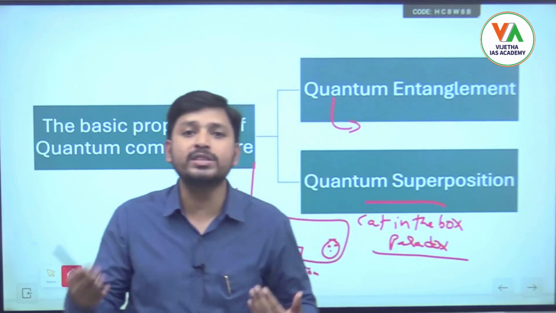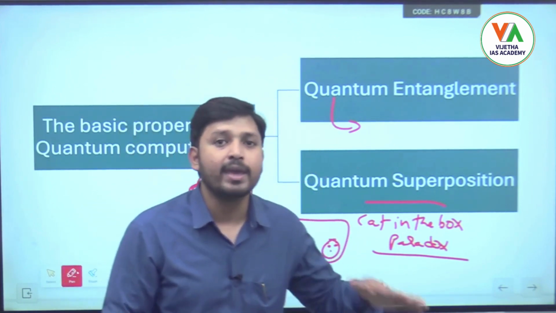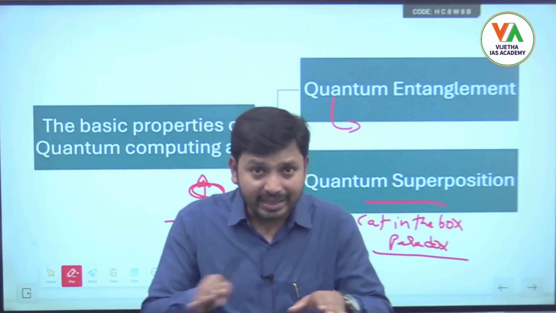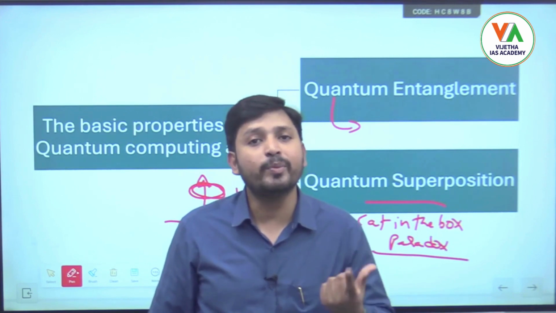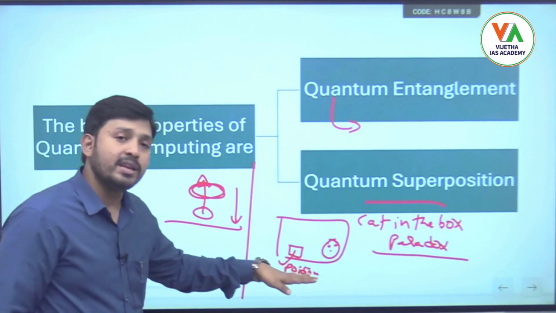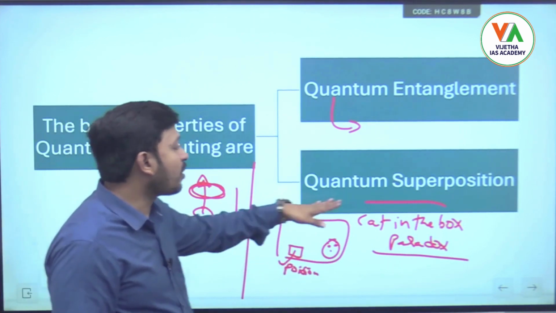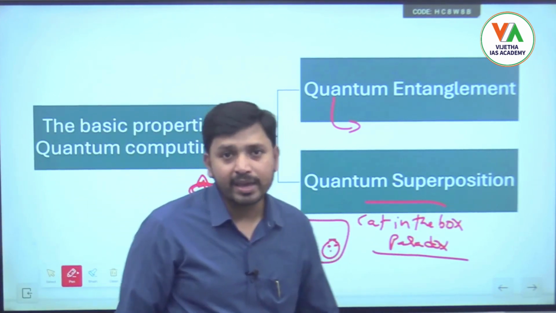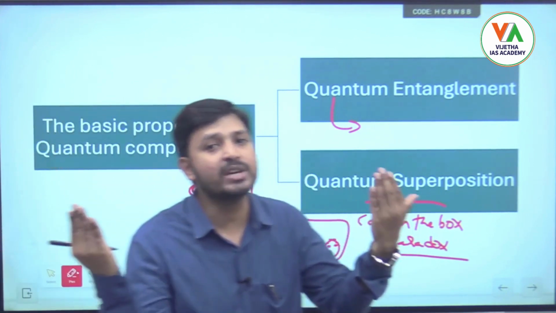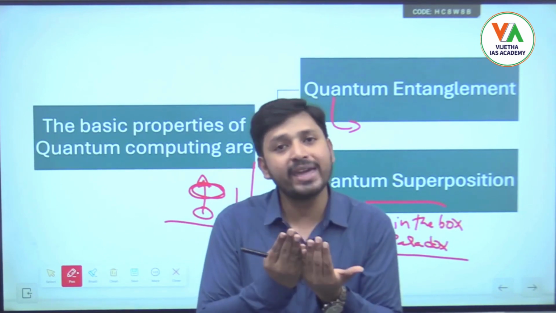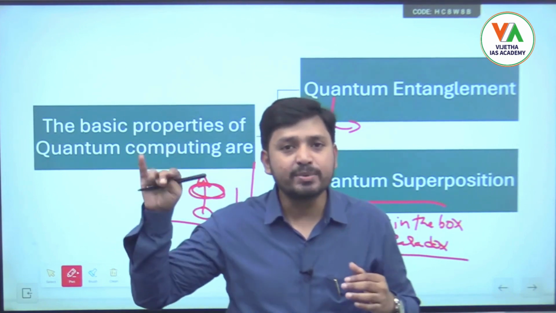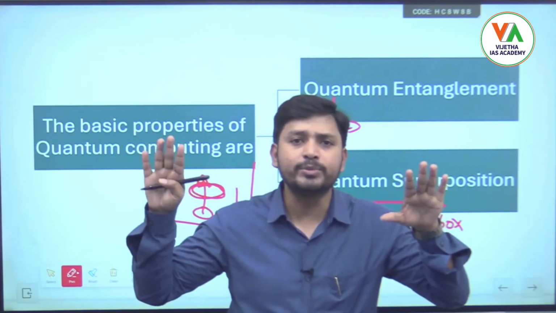But once the box is open, only then can we say with certainty, yes, the cat is dead or the cat is still alive. We can say that only when the box is open. But till the box is closed, the probability of both events will be there, whether it is dead or alive, right? So simultaneously both events can be there. That thing is called quantum superposition. Quantum entanglement is when any two objects are brought very close to each other, once they are paired up, and even after being separated by any distance, if any disturbance is brought in one event, the same disturbance can be observed in the other event also.